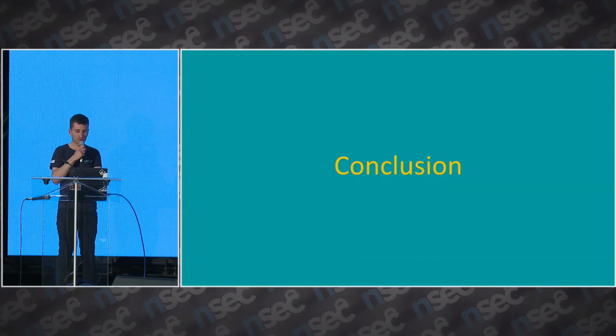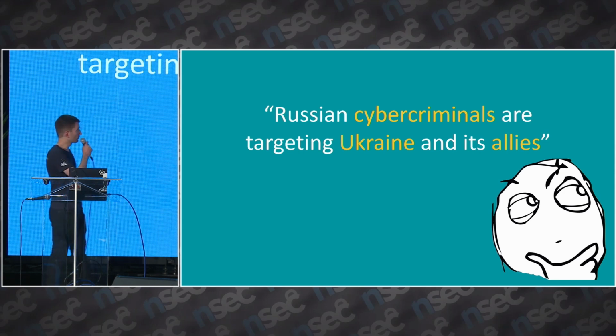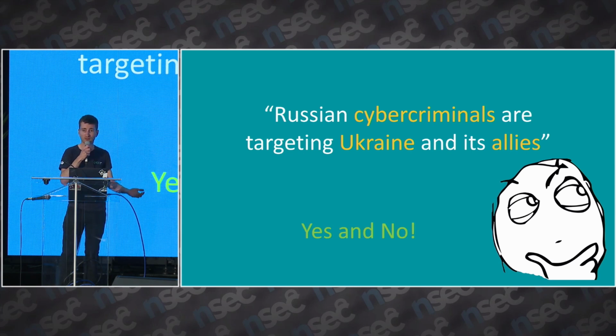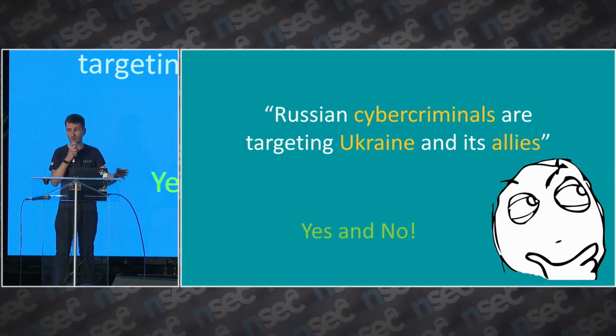So let's conclude this talk. First, back to the original question: are Russian cybercriminals targeting Ukraine and its allies? So yes and no. Asylum Ambuscade is a good example of that. It's probably Russian or Belarusian cybercriminals that were doing espionage in Central Asia, but then they moved to Eastern Europe at the beginning of the war.